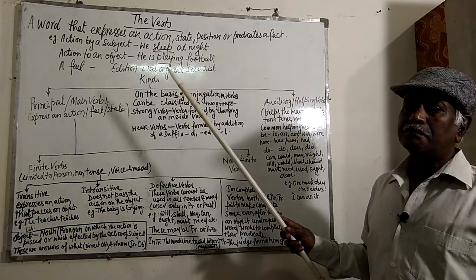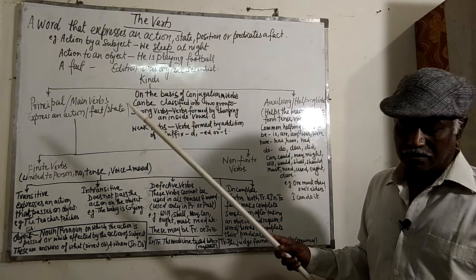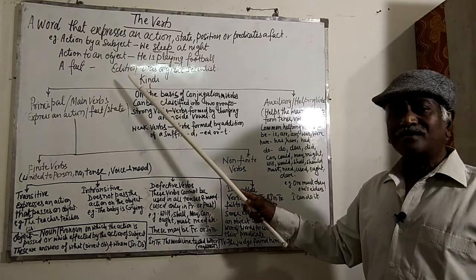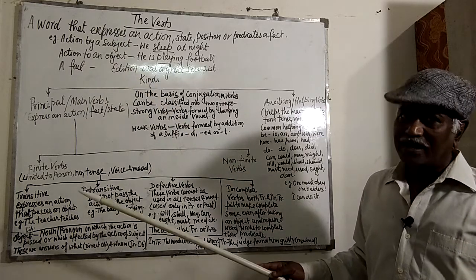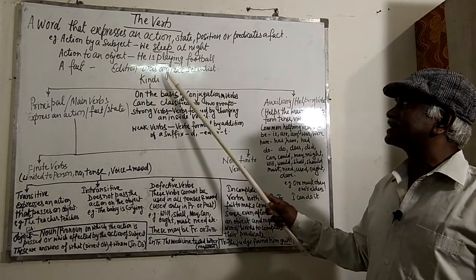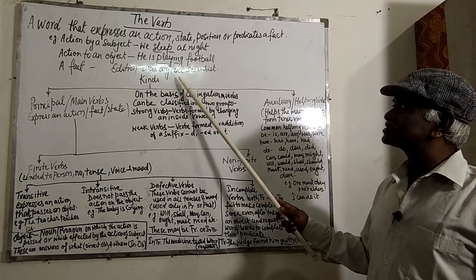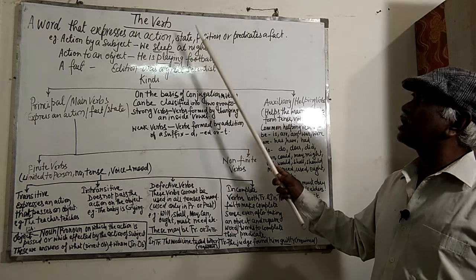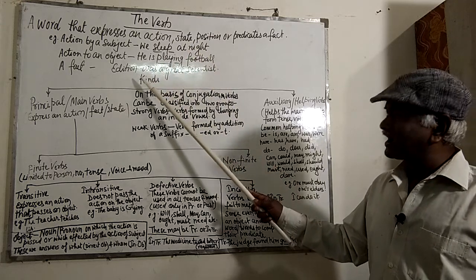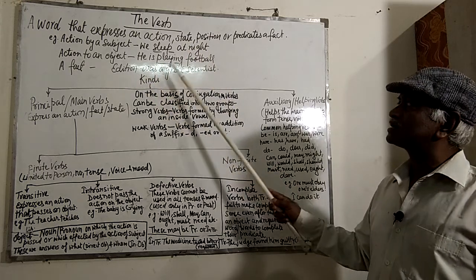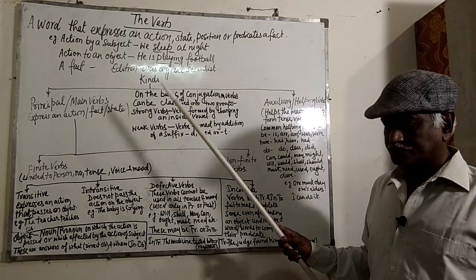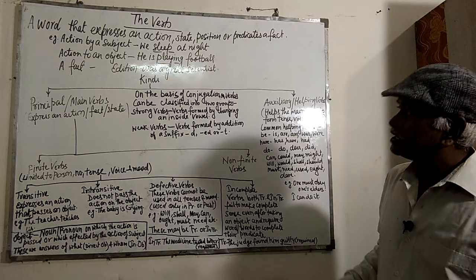She is completing her homework, etc. Then a fact. The sun rises in the east. It's a fact. Edison was a great scientist. It states the position or a fact that Edison was a great scientist. Aryabhatta was a great mathematician. Like that.